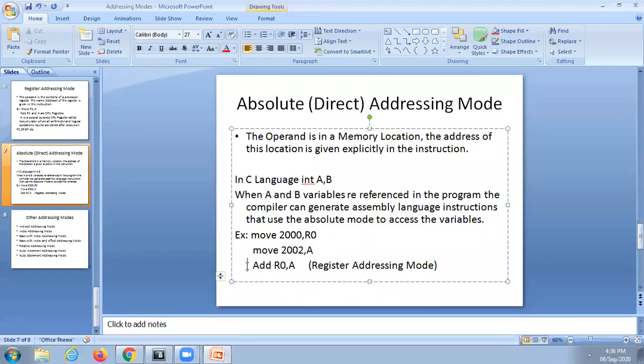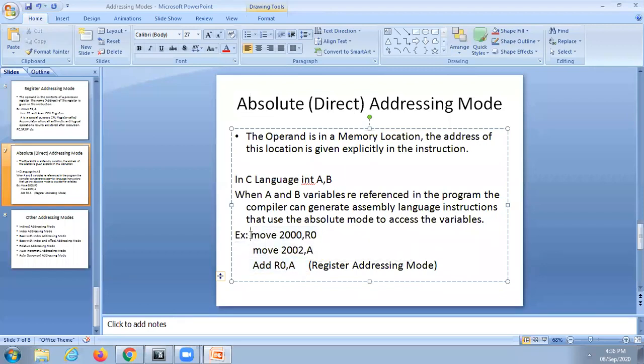So what type of addressing mode is it? Add R0, A. What type of addressing mode is it? Yes, register addressing mode, it is written there. Okay, so here I have written this code only to understand the program.